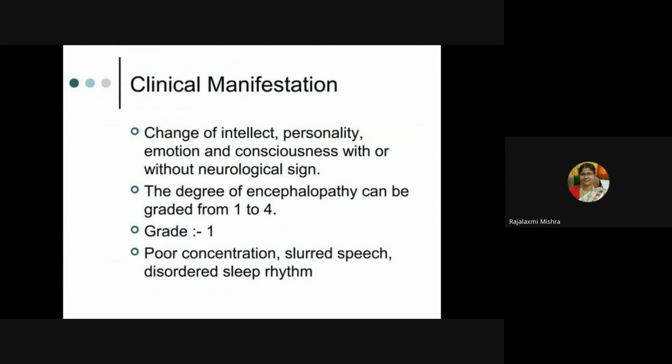So, what will be the clinical manifestation in case of hepatic encephalopathy? Change of intellect, personality, emotion, and consciousness with or without neurological sign. The degree of encephalopathy can be graded from 1 to 4. Grade 1, that is poor concentration will be there, slurred speech, disordered sleep rhythm.